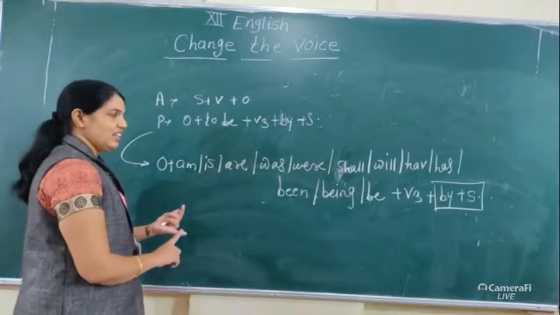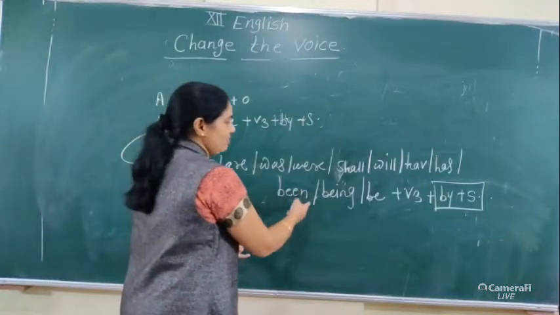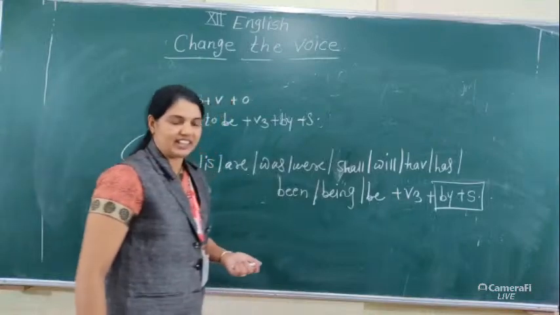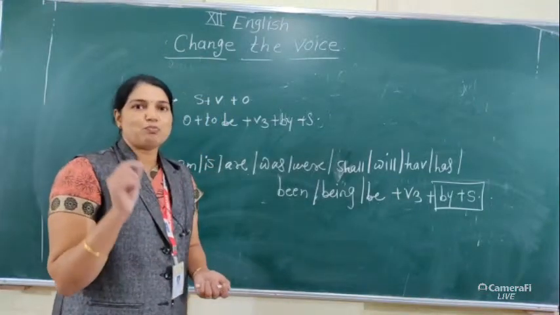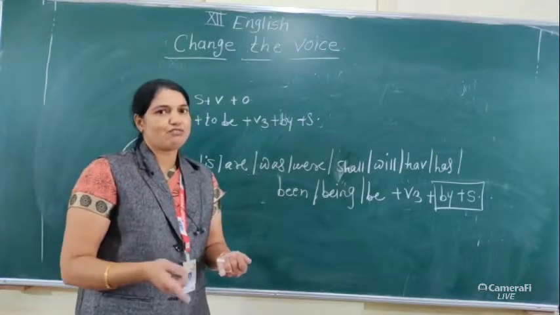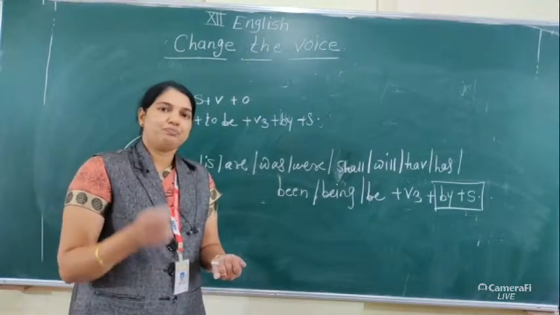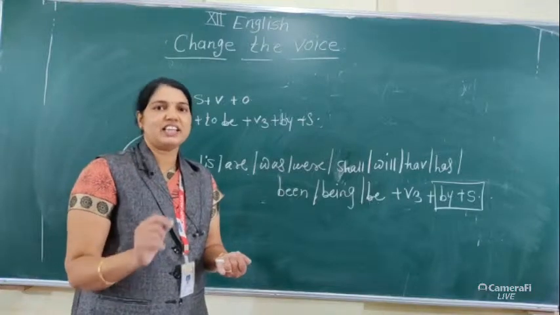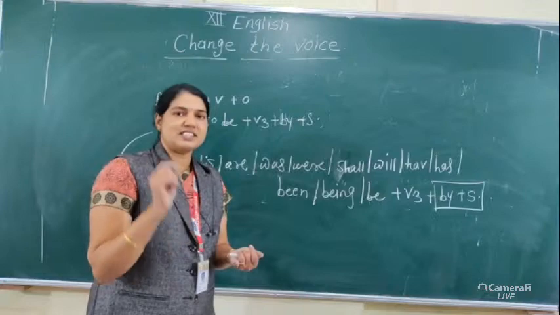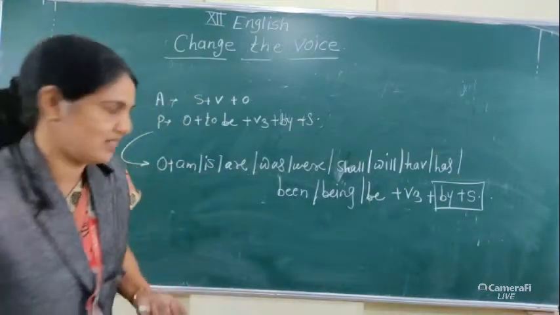First the object, then the to be form, then being, be, then V3. You have to point out that to be form, and after that to be form there is a V3 form, then you can find out that this sentence is in passive voice.